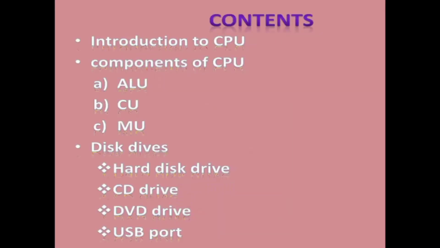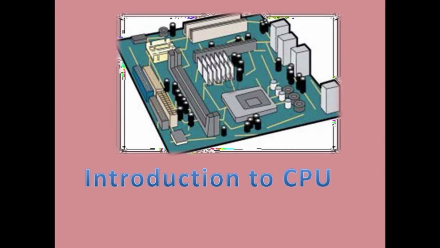So as a human has a brain, a computer has a brain called the CPU, that is central processing unit. Here we will learn about the basic introduction of the CPU and the components of the computer system like ALU, CU and MU, and the disk drives. You have seen in the figure, it is the drawing of a CPU.